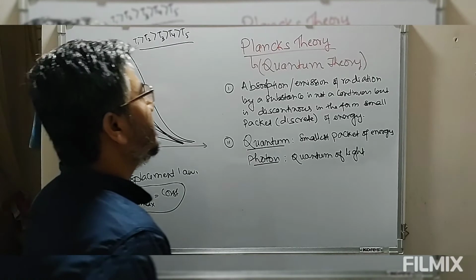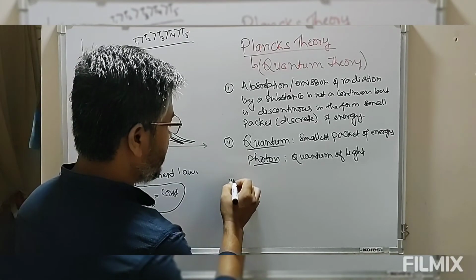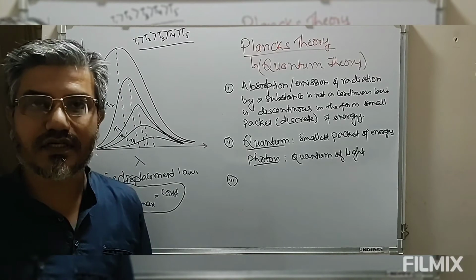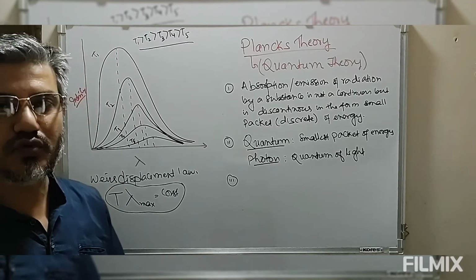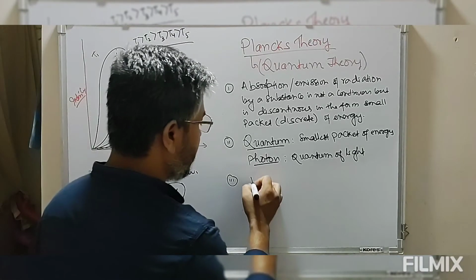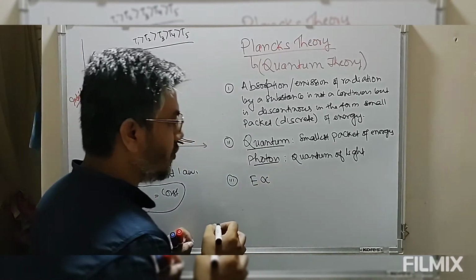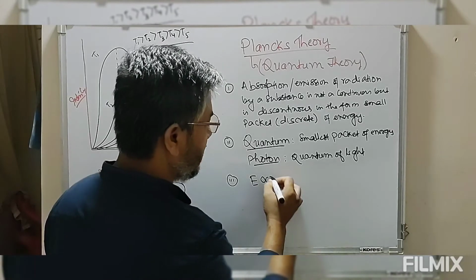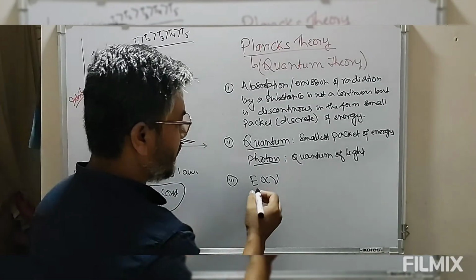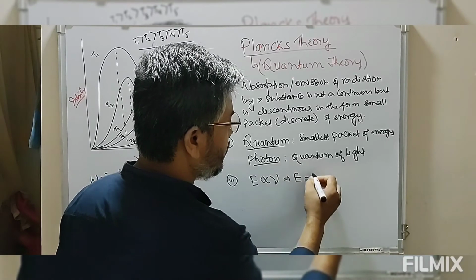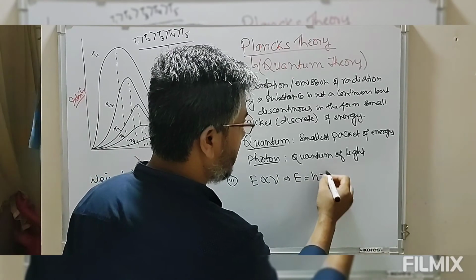And this Planck's quantum theory says the energy associated with a single quantum is directly proportional to the frequency. So energy E associated with a photon or a quantum is proportional to frequency. E is the energy, so we can write E equals some constant h into nu.